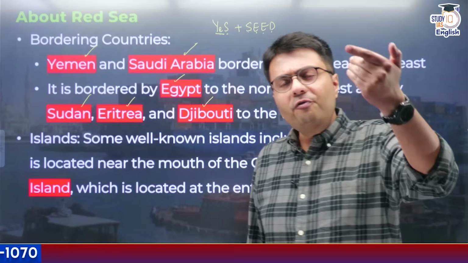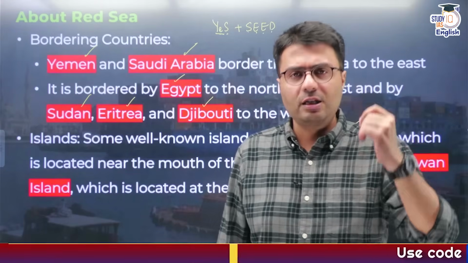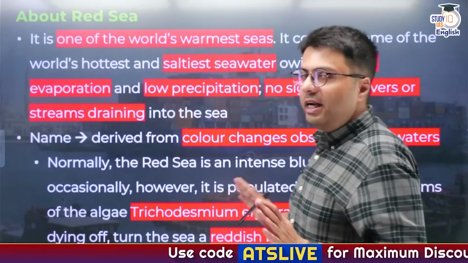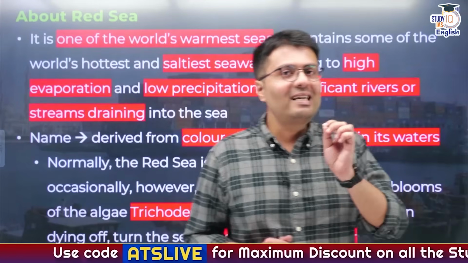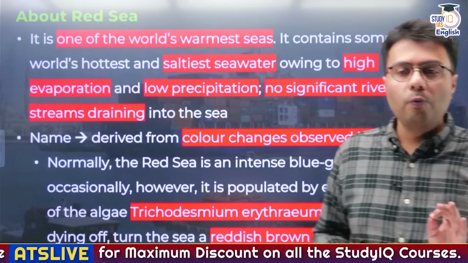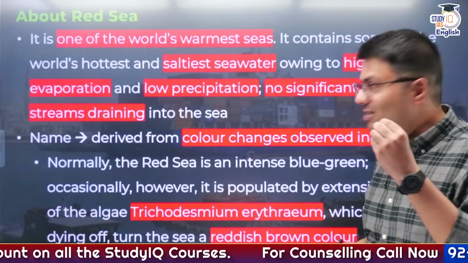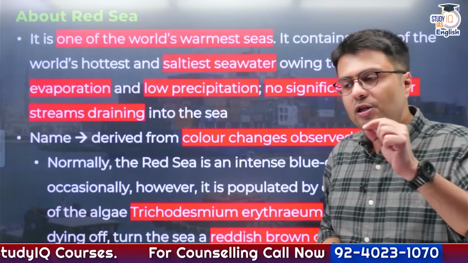So you need some physiological and geographical aspects of the Red Sea also, besides the mapping part. What you need to understand about the Red Sea is that it is the world's warmest sea, right? It contains some of the world's hottest and saltiest seawater, and this is due to many factors.